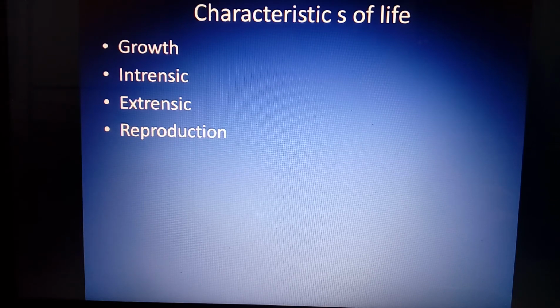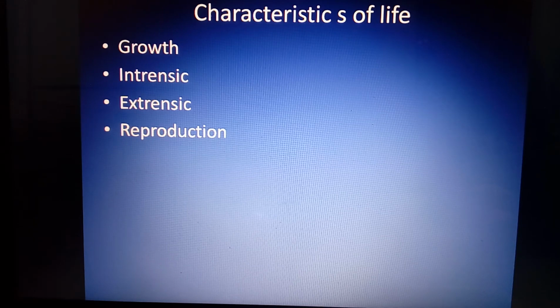So reproduction is shown by living organisms, but it is not a defining property of life. Next, if we observe the process of reproduction, we can take more examples of living organisms that can't reproduce.